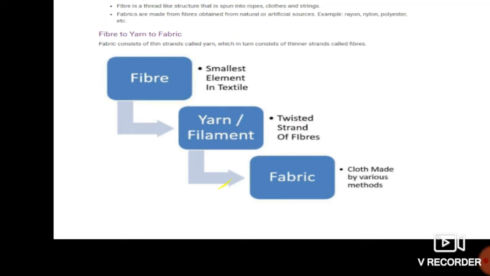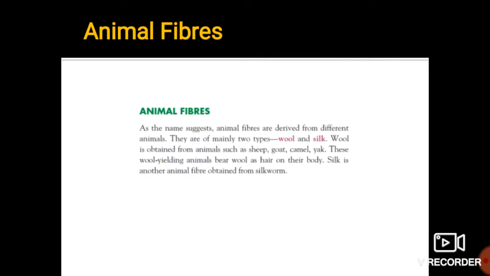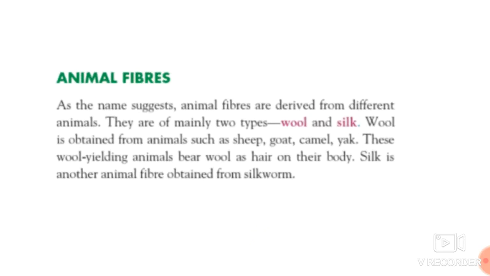Okay, now what are animal fibers? Here we have seen that natural fibers are there, animal fibers are there. We get fibers naturally as well as artificially. The fibers which we get from animals are animal fibers. As the name suggests, animal fibers are derived from different animals. There are mainly two types, wool and silk.